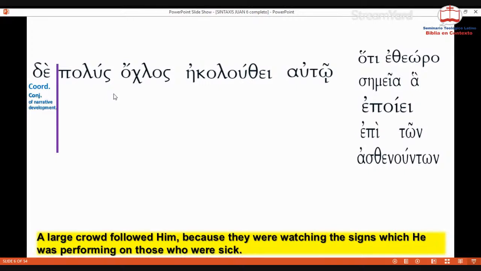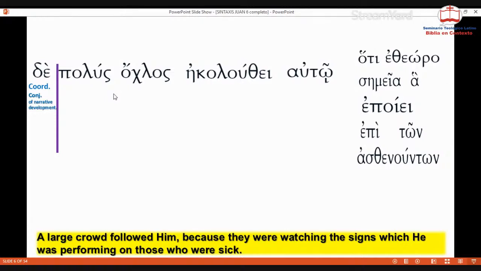conjunction of narrative development. If you go to Matthew 1, verse 2 forward, you will see that Abraham begat Isaac, begot. You will find that so many times because it allows the development of the narrative. So it's a coordinating conjunction. Actually, it is more used in the New Testament with the purpose of indicating contrast.